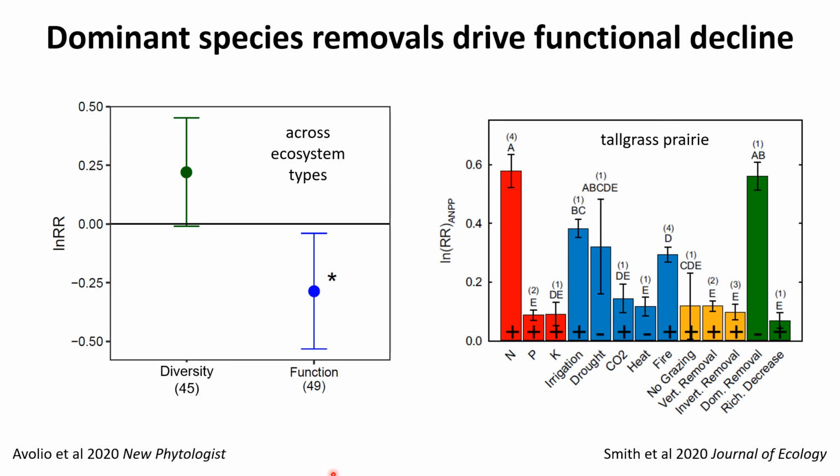And now thinking specifically about a tallgrass prairie system, we were able to compare the effects of removing dominant species, which is this large green bar here, which we know had a negative effect on productivity in the system, to a wide variety of other global change drivers. And we see that removing those dominant species had almost an equal and opposite directional response to adding 10 grams of nitrogen in this system, which is a really big boost to productivity. So these effects of community responses, again, are really key to understanding ecosystem function, and they can be really on par with a lot of other environmental drivers.